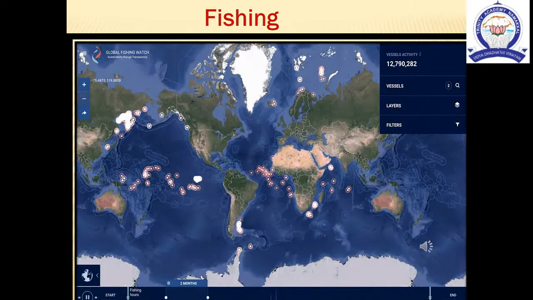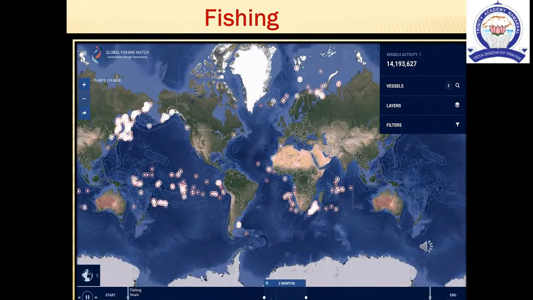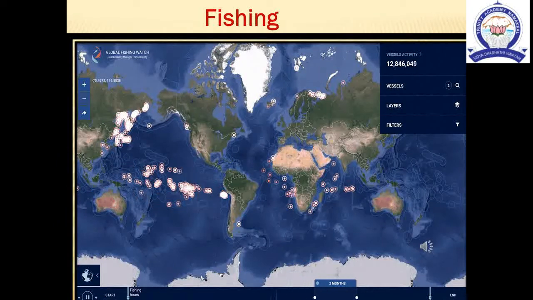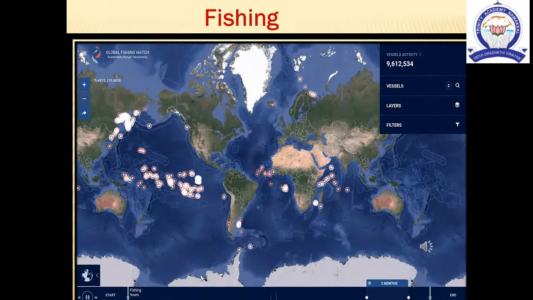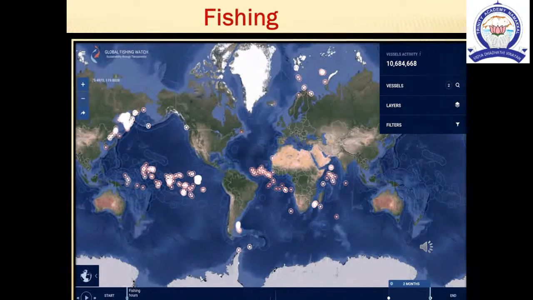Next, fishing. Fishing is an important economic activity in Asia. It is prevalent in open seas as well as inland water bodies. Pearl fishing is popular in the eastern coast of Arabia.